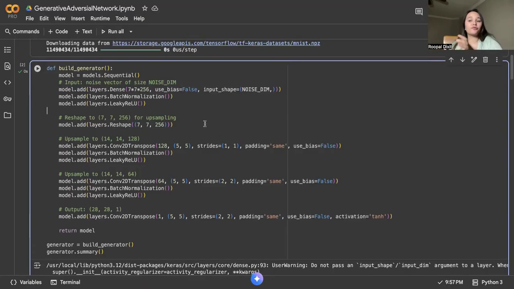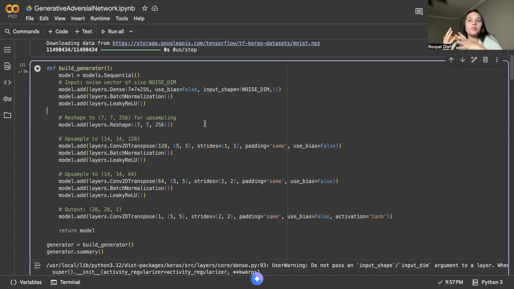So we're starting from a very simple format, with just the noise, and these layers upsample the feature maps with deconvolution to increase the spatial dimensions from 7 by 7 to 14 by 14 to 28 by 28.